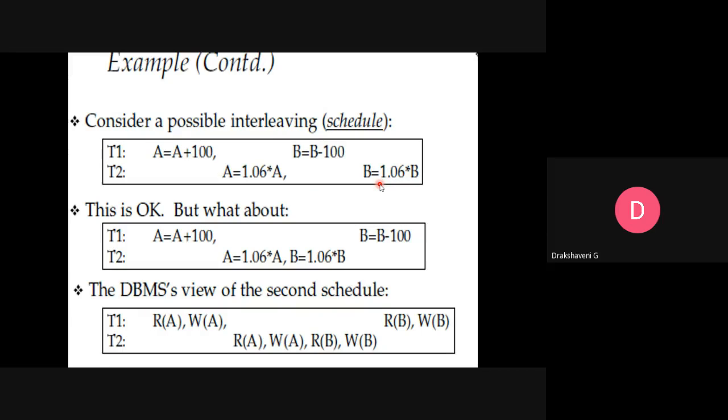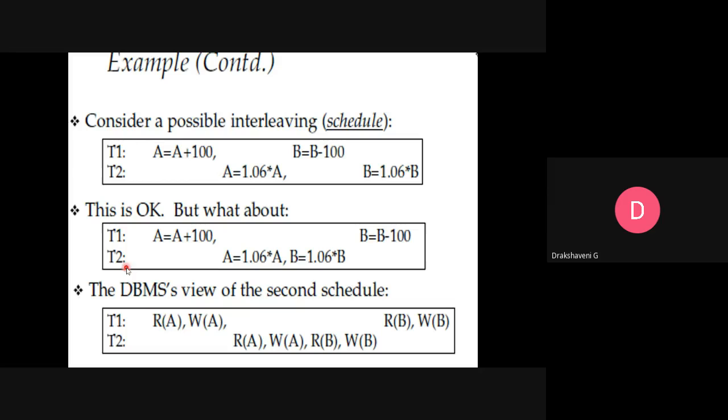Same way in your timetable, how is the timetable? It starts from 8:30 and keeps going till 4:30. So from 8:30 to 9:30, one class will be going on. After that, 9:30 to 10:30, there is one more class. Then 10:30 to 10:50, there is a break. Same way here, one transaction is executed and we take a break, then take another transaction, then take a break, then another transaction. Like this, we keep executing the transactions. So T1 and T2. This is with respect to the calculation part.